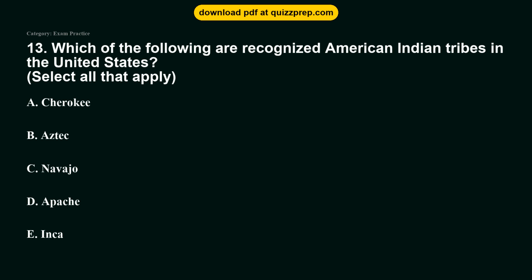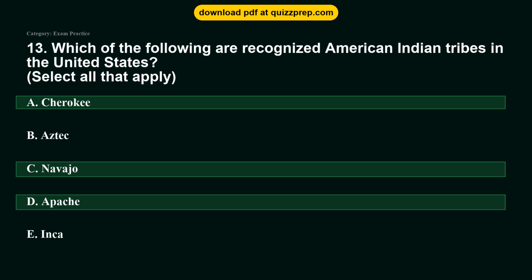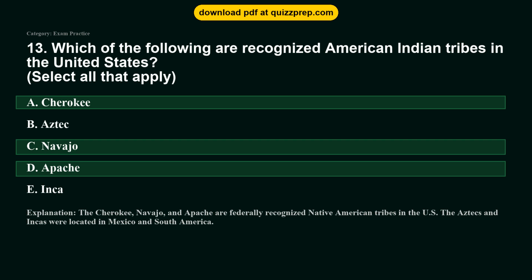Option A. Cherokee. Option B. Aztec. Option C. Navajo. Option D. Apache. Option E. Inca. The correct answers are options A and C and D. Cherokee, Navajo, Apache. The Cherokee, Navajo, and Apache are federally recognized Native American tribes in the U.S. The Aztecs and Incas were located in Mexico and South America.